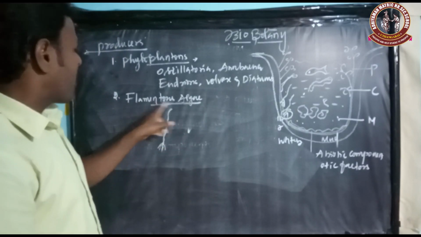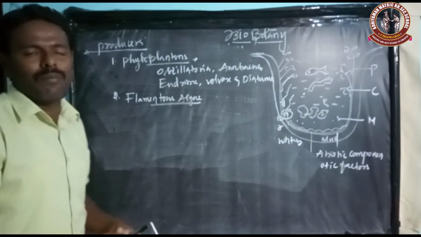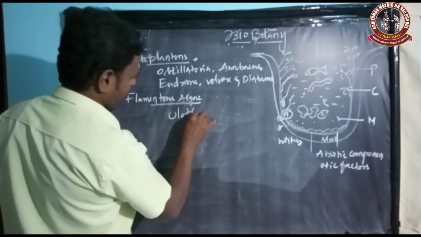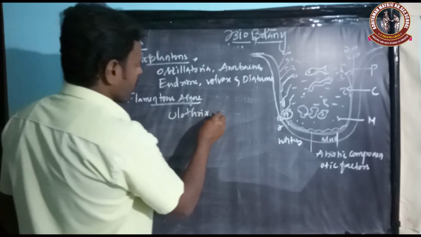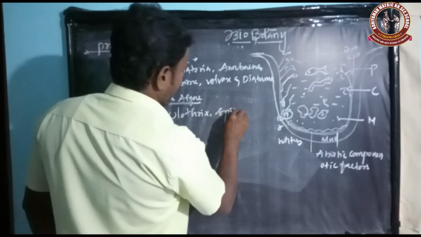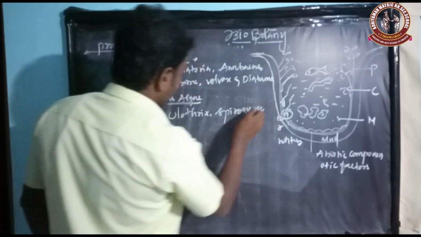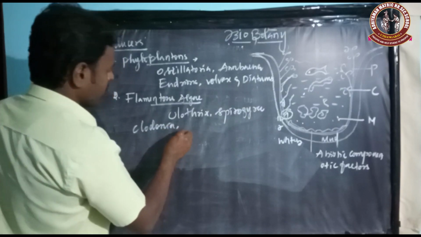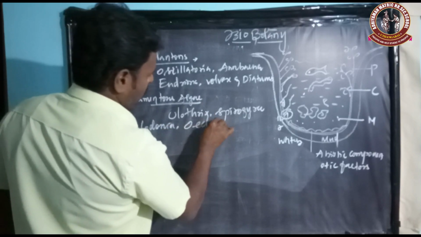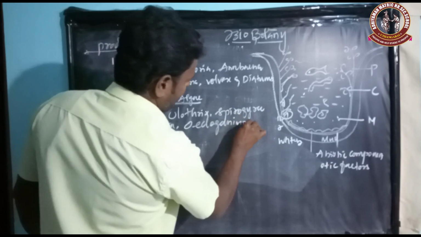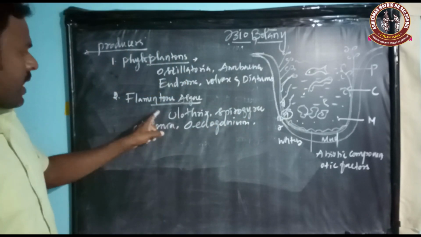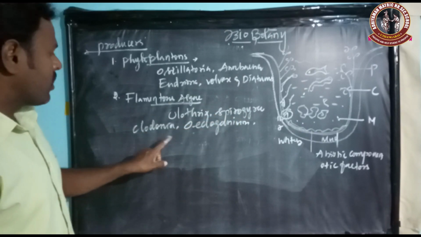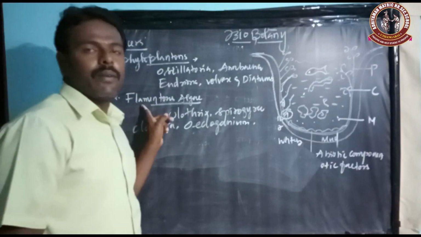An example for filamentous algae: Cladophora, Spirogyra, Oedogonium. Those are examples for filamentous algae.